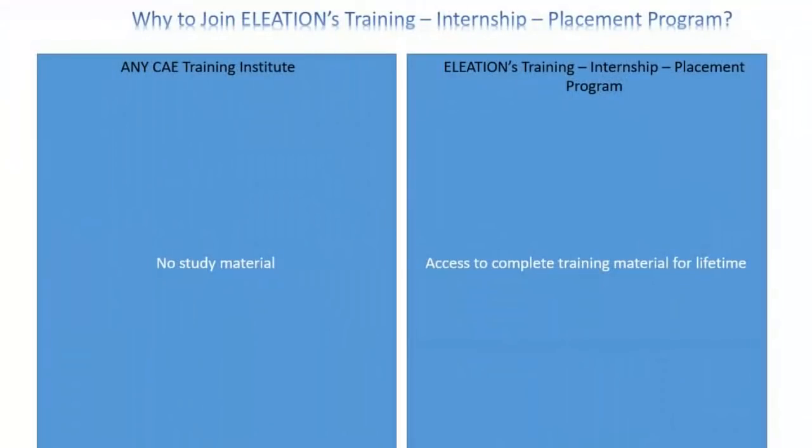Once the training is completed, in case you need some revision on any particular topic, there is no provision for that. But in ELEATION's training internship placement program, if you want to take any revision, the complete training material will be available to you for lifetime. You can revise any topic as and when you want.